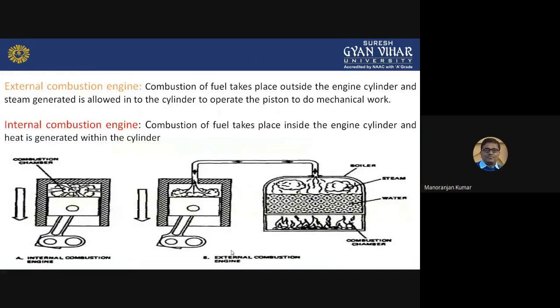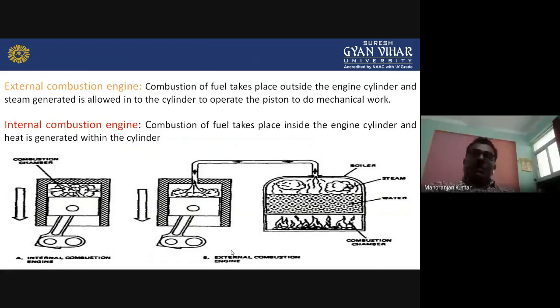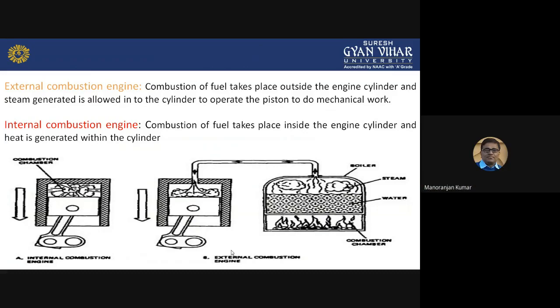Now, the external combustion engine. External combustion engine means the combustion of fuel takes place externally, outside of the engine cylinder. Combustion of fuel takes place outside the engine cylinder, and when combustion takes place, steam is generated. That generated steam is allowed into the cylinder to operate the piston to do mechanical work.